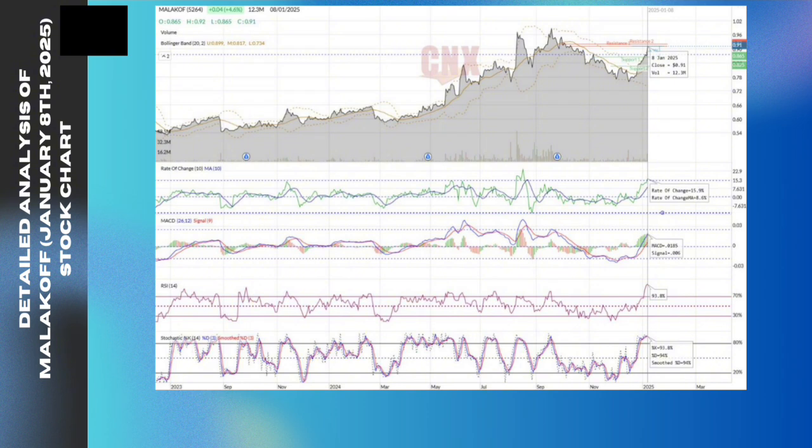Okay, the chart above shows the potential signals for Malakoff Corporation Berhad on 8 January 2025. I will explain a detailed analysis of each indicator and the overall investment recommendation for the day. Let's look at the Bollinger Band. Price is near the upper band at 0.91, indicating that it may be in an overbought condition. This often suggests caution for further buying, but it needs confirmation from other indicators.